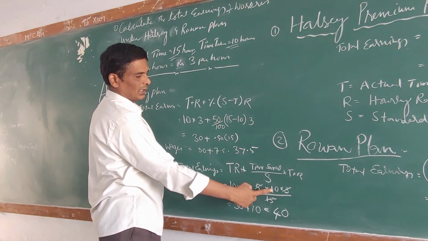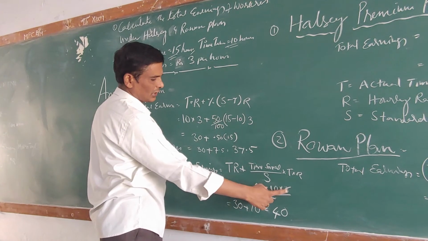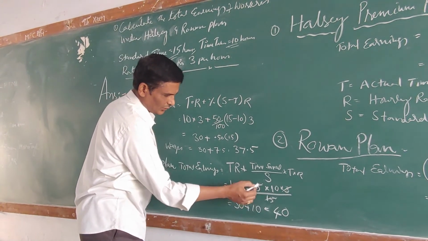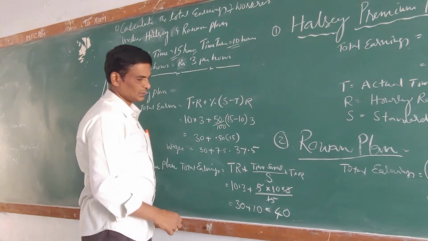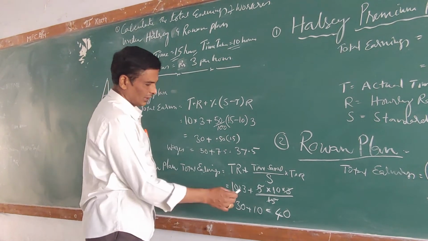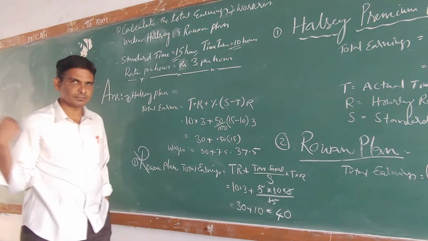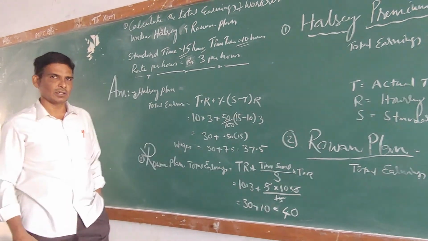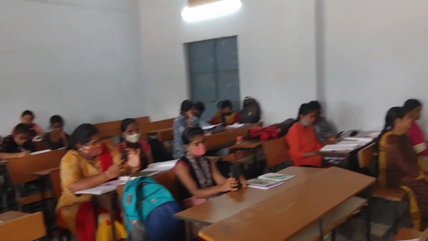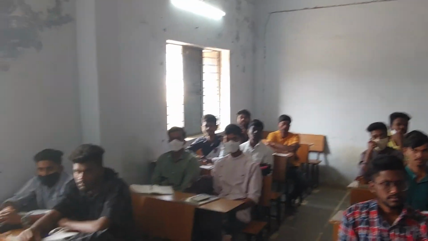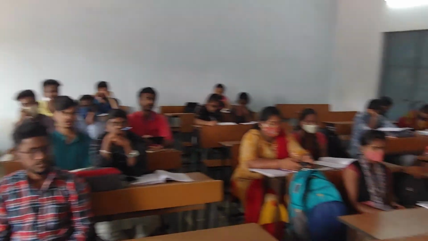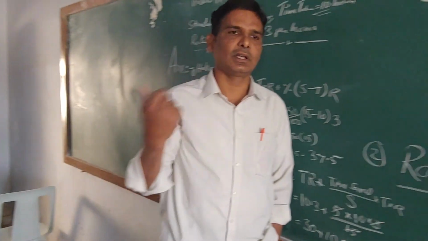So 5 by 15 into 10 into 3: 5 by 15 into 30 gives 10. So 30 plus 10, 40 rupees, is the total earnings under the Rowan plan. So these are the simple problems.